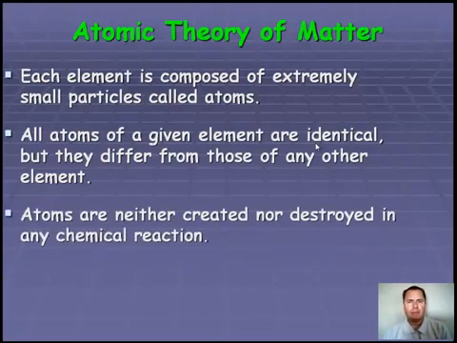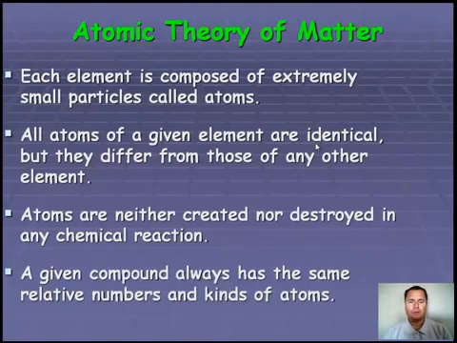Thirdly, he said that atoms are neither created nor destroyed in any chemical reactions. Basically, the law of conservation of mass. He didn't come up with this idea, but he incorporated it into the atomic theory of matter. And the fourth one was that a given compound always has the same numbers and kinds of atoms, meaning water, H2O, is always made up of 2 hydrogen atoms and 1 oxygen atom, or carbon dioxide, CO2, 1 carbon, 2 oxygen, or carbon monoxide, CO, 1 carbon, 1 oxygen. So he put these 4 ideas together to come up with the atomic theory of matter. Now, I would go ahead and pause the video at this point and copy these down.